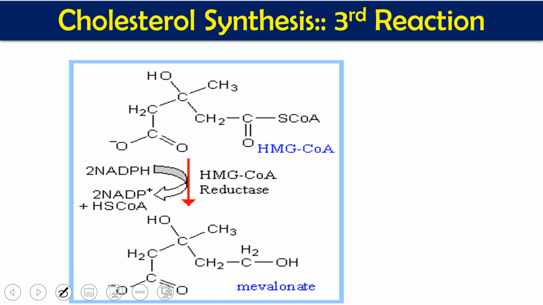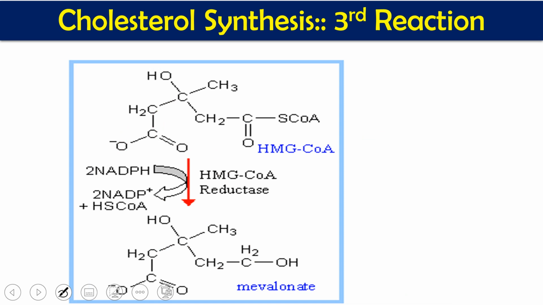In the second stage, HMG coenzyme A is going to be converted into mevalonic acid, meaning HMG coenzyme A is going to be reduced with the help of the HMG coenzyme A reductase enzyme. This enzyme uses NADPH. 2 molecules of NADPH will be used here.